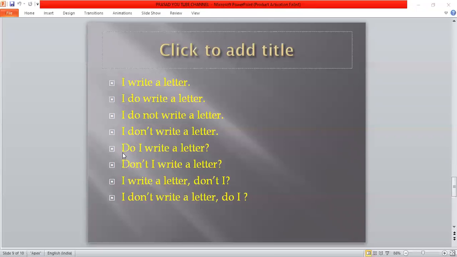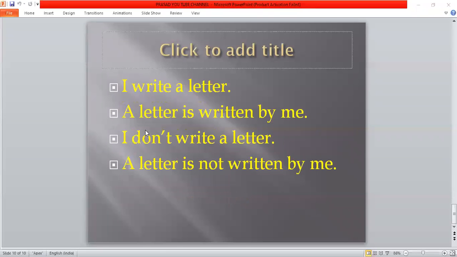Does he write a letter? Doesn't he write a letter? He writes a letter, doesn't he? He doesn't write a letter, does he? He writes a letter. A letter is written by him. He doesn't write a letter. A letter is not written by him.